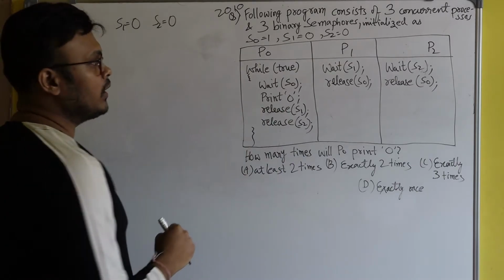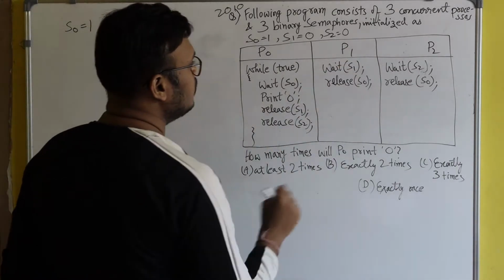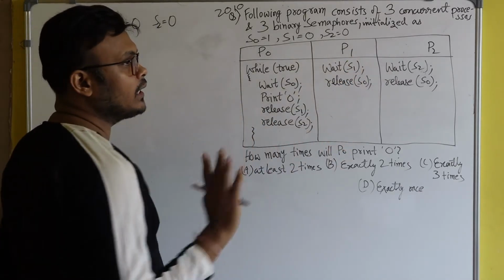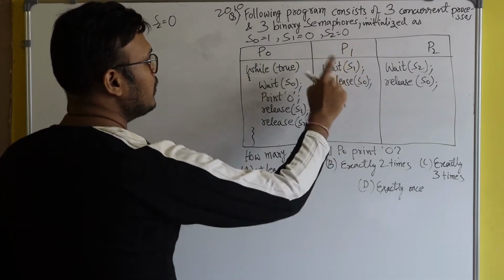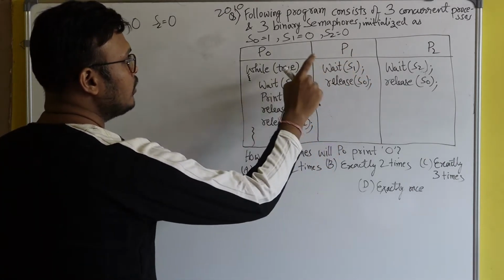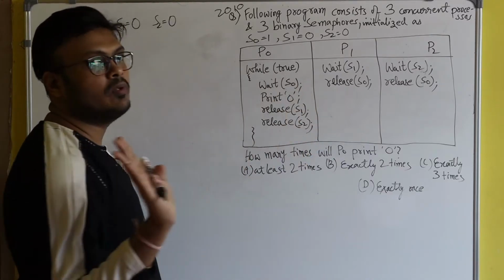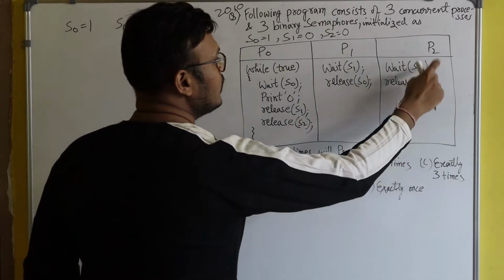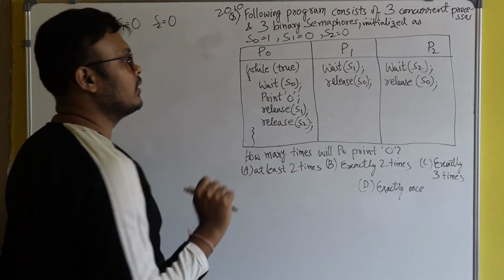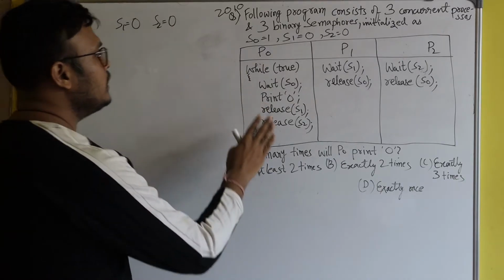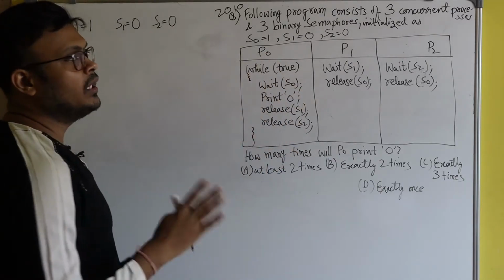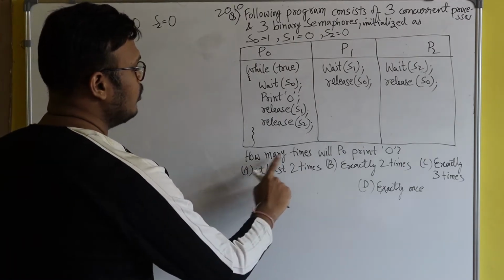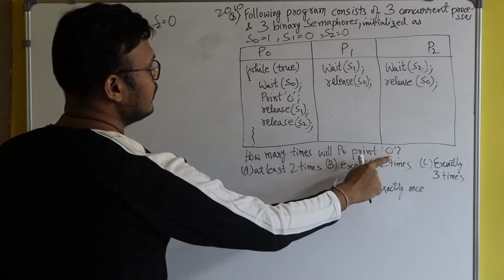But here there is no while condition. It means P1 and P2 will complete this code exactly one time. Once P1 executes this line and this line, the task of P1 is over. Same goes for P2 also. Once P2 executes this line and this line, the task of P2 is over. Fine. But P0 can execute its lines many times. So what they are asking is how many times will P0 print 0.